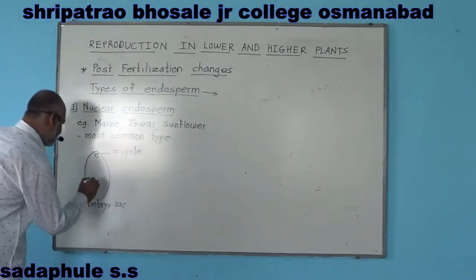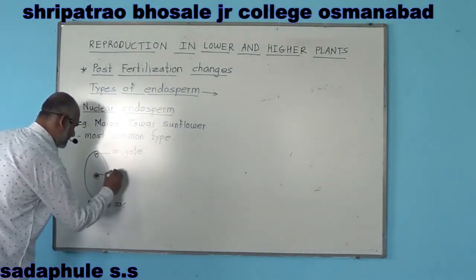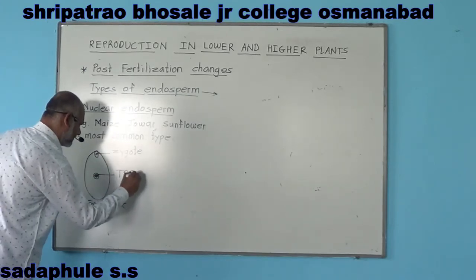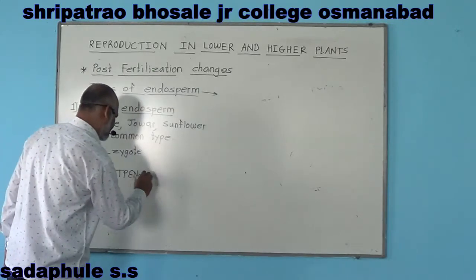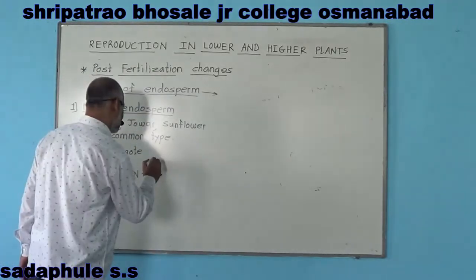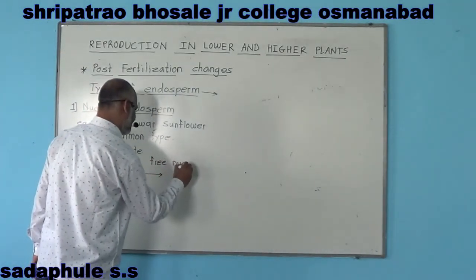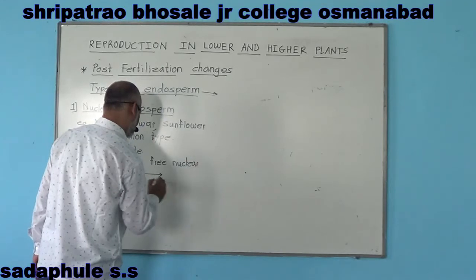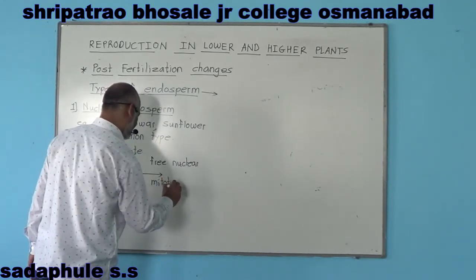And here is the triploid primary endosperm nucleus. This triploid primary endosperm nucleus divides by free nuclear mitotic divisions.